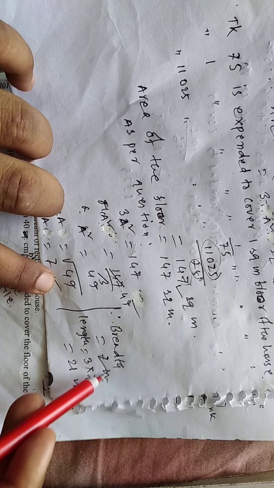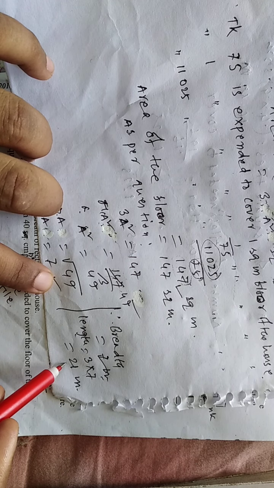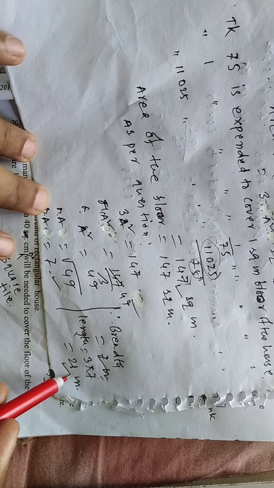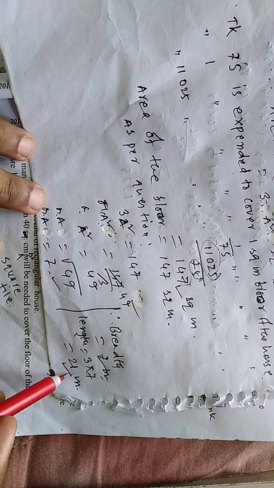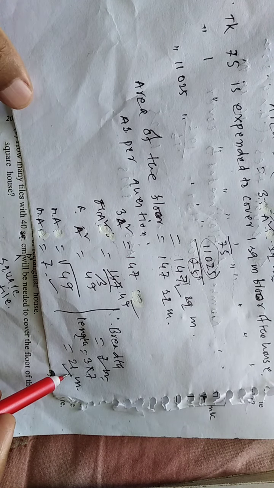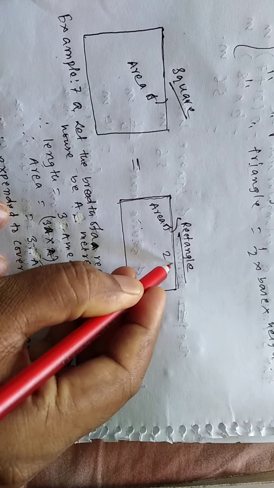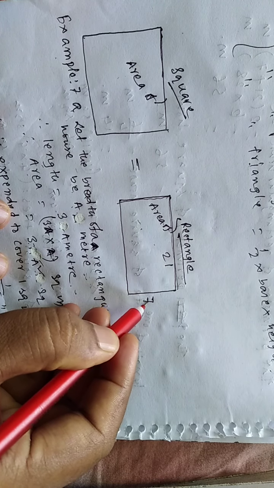Breadth is 7 meter, so length will be 21 meter. 3 into 7 equal to 21 meter. This is the length of the house. So we have got from the question length is 21, breadth is 7.